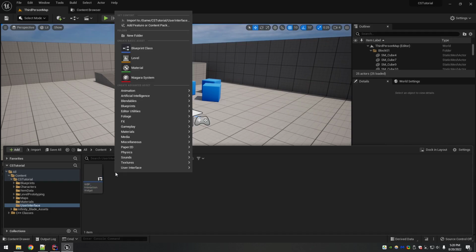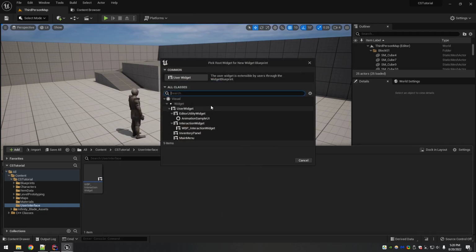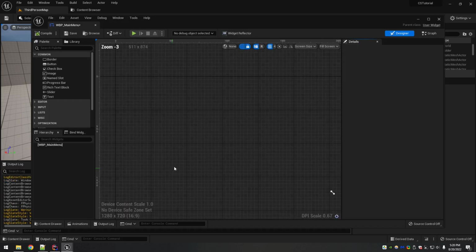Now, if you create one from scratch like this, and you just say user widget, this one will be main menu. What you do to reparent it, you open it up, and then